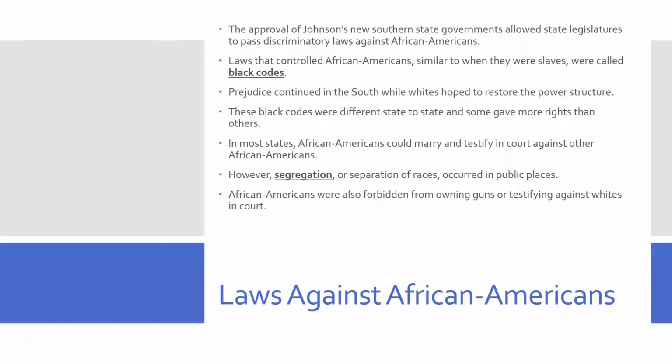However, in most states, African Americans could still marry and testify in court against other African Americans. However, segregation, or the separation of races, occurred in public places, and African Americans were forbidden from owning guns or from testifying against whites in court.